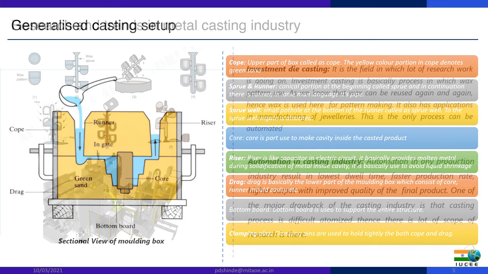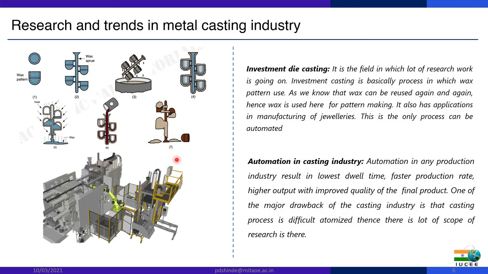Moving ahead, research and trends in the metal casting industry. Recently, investment die casting, also called wax casting, has become famous among the casting processes. As we know, wax is reusable. We can melt the wax again and give it a particular form, so that it can be recycled, or we can say it is a reusable product, and it is used in casting.